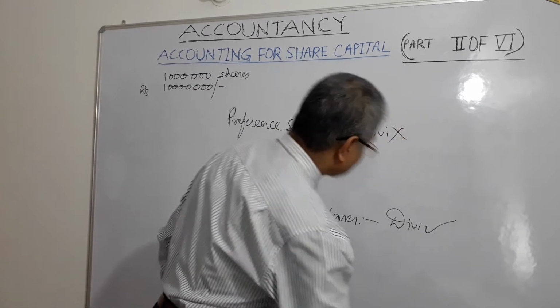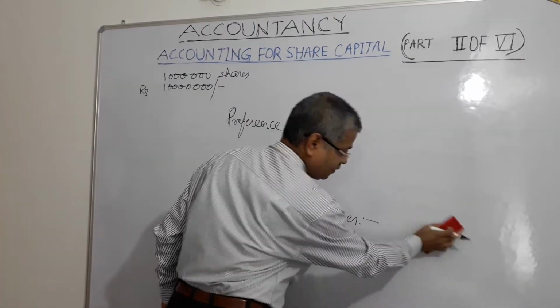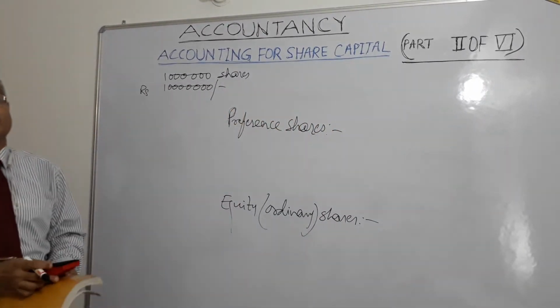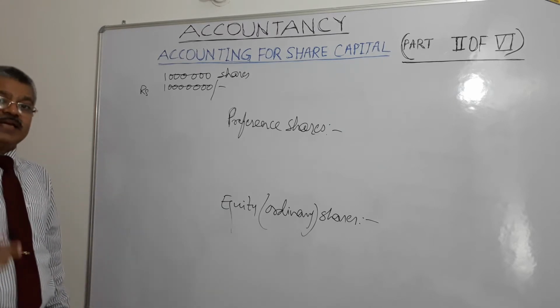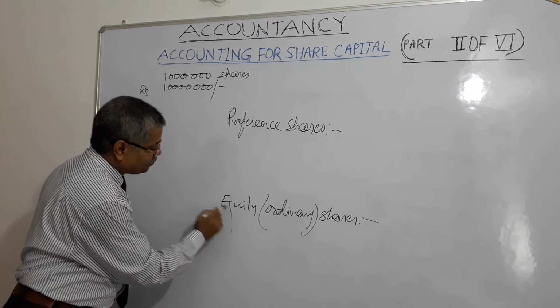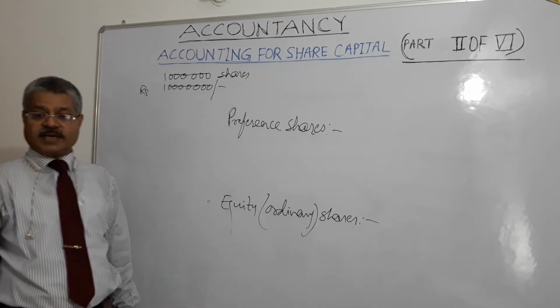So preference shareholders have preferential right over dividend to be paid before any dividend is paid to equity or ordinary shareholders, right?